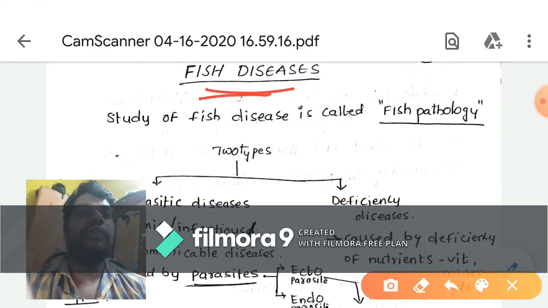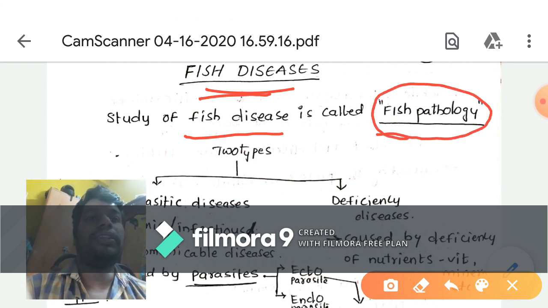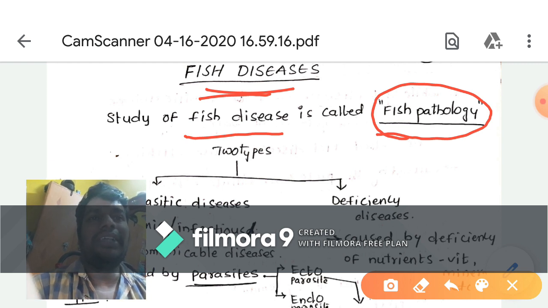The study of fish diseases is called fish pathology. That means fish pathology is where we study about fish diseases. Different types of diseases are there.